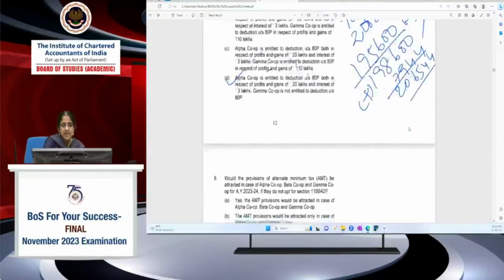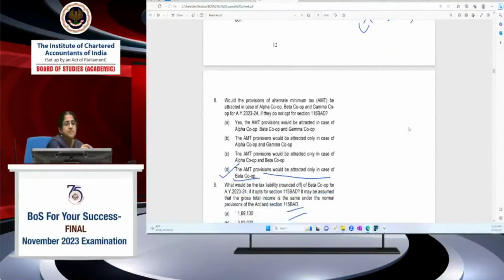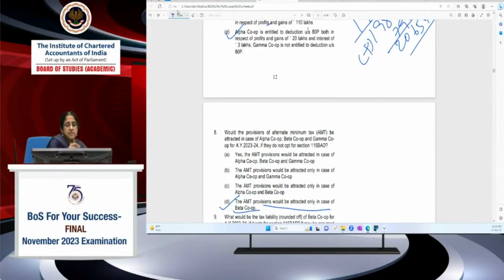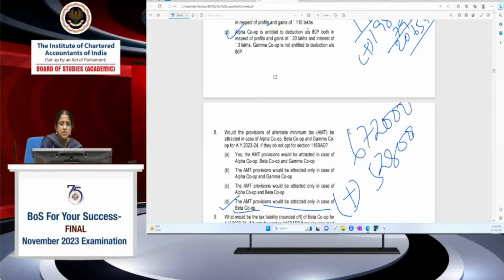Okay, I'll write it here. Total income we saw was 6,72,000. But when I compute my AMT for adjusted total income, I have to add back my ATJJA deduction, which is 5,28,000. That's what we computed, right? Let's just check.